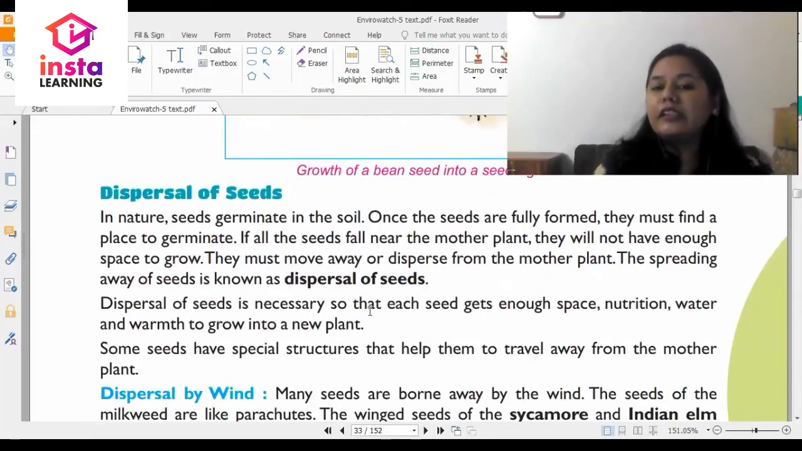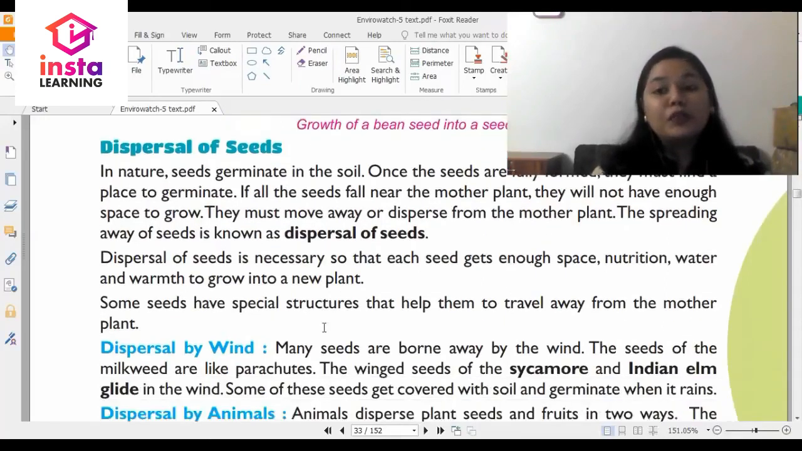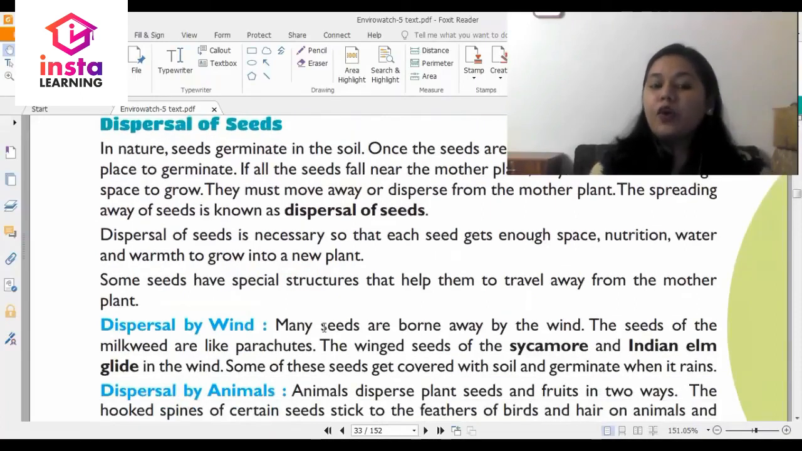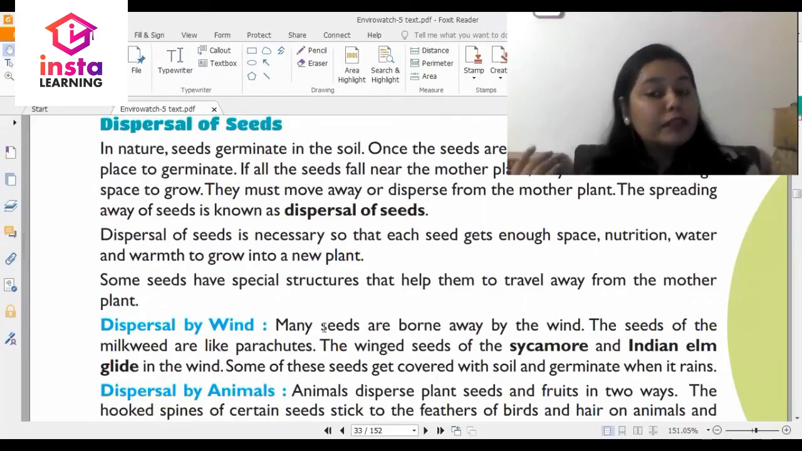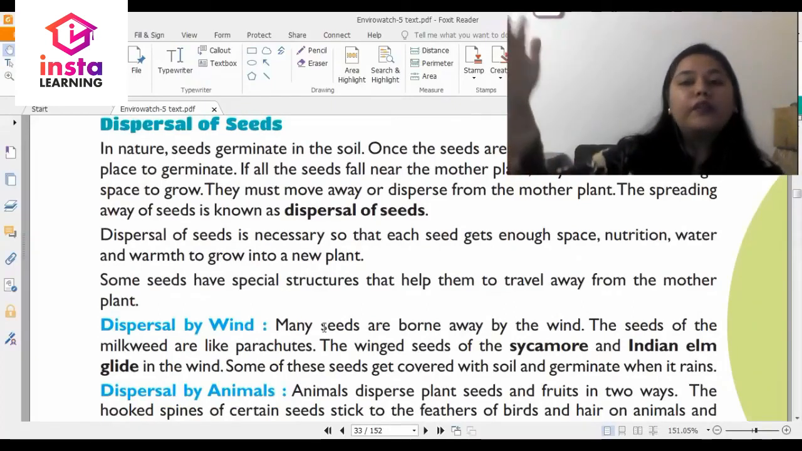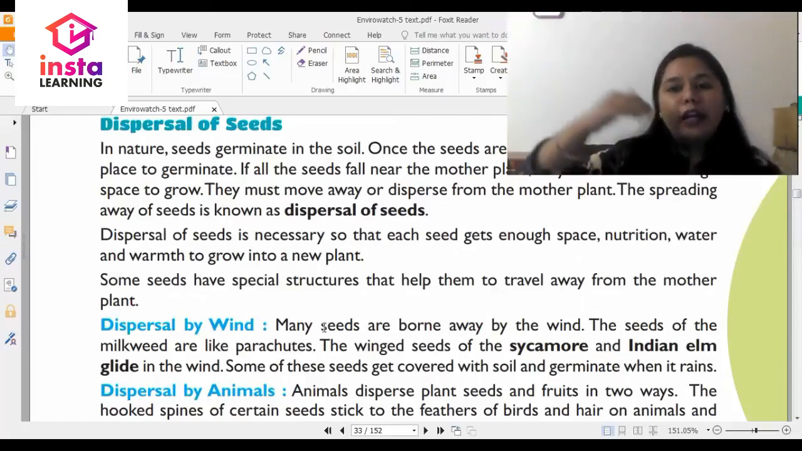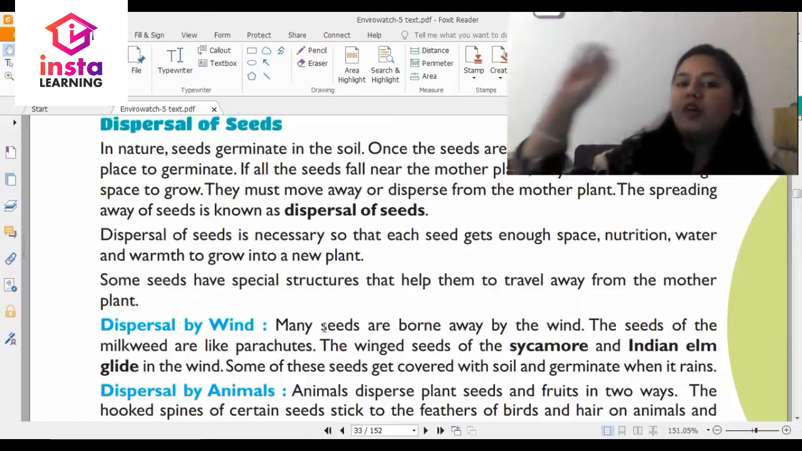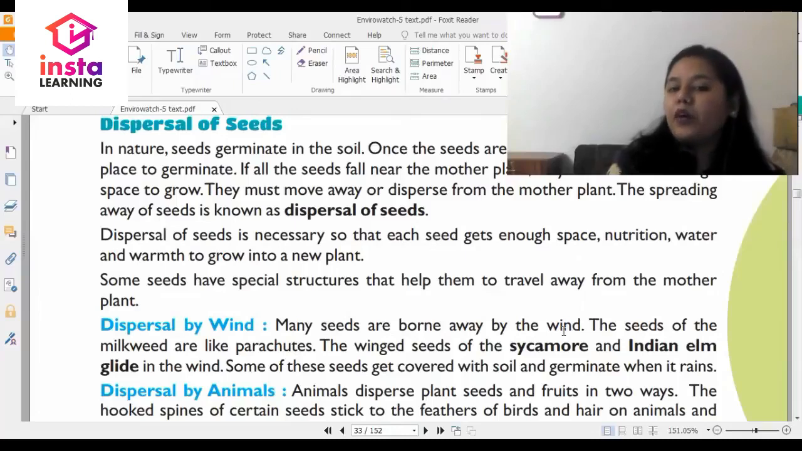Dispersal of seeds is necessary so that each seed gets enough space, nutrition, water, and warmth to grow into a new plant. So, how does this spreading of seeds happen? There are various methods. First is through wind. When the wind is blowing really fast, the seeds are so light that they're carried from one place to another. Many seeds are borne away by the wind.